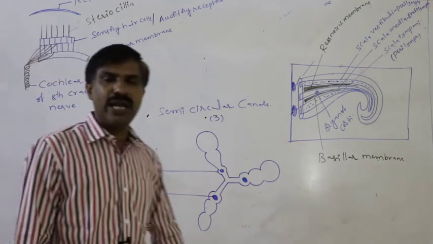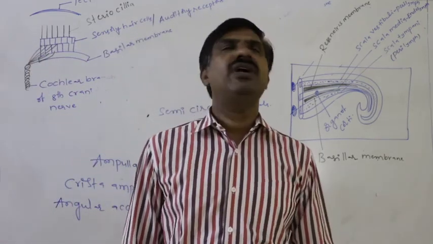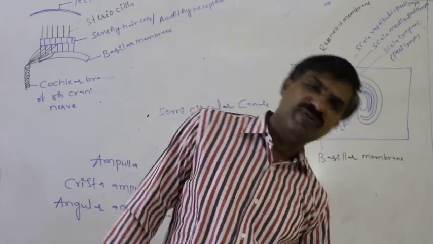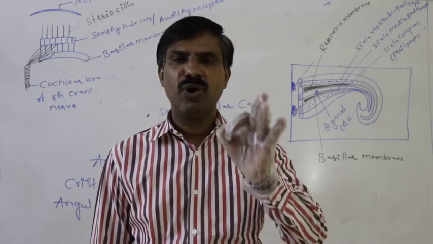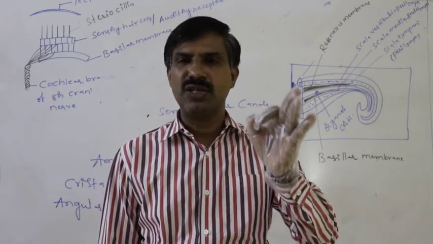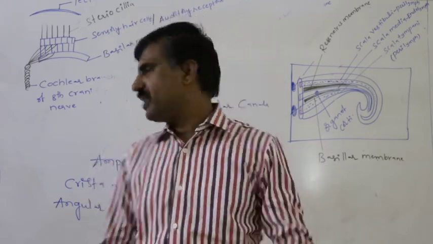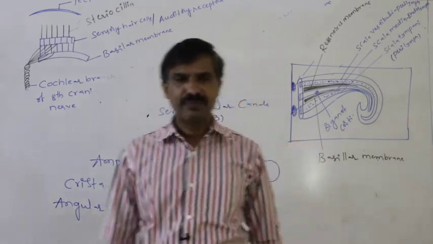What is the meaning of angular acceleration? While we are moving our head to the side, while we are moving our body to the side, our body is maintained in an erect position or balanced state. That is said to be angular acceleration.